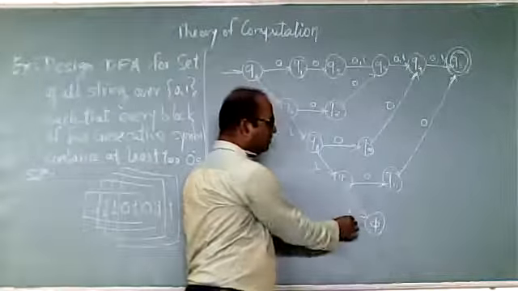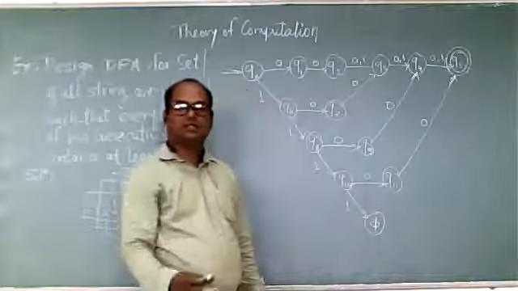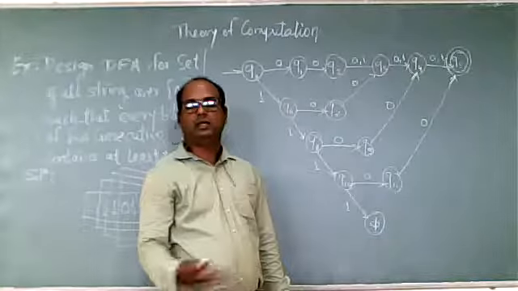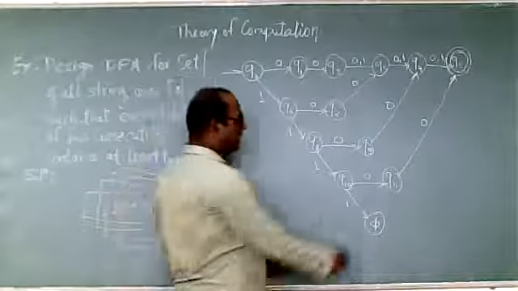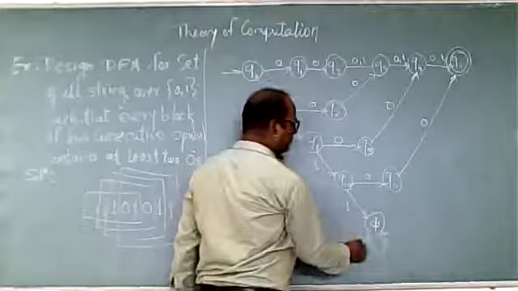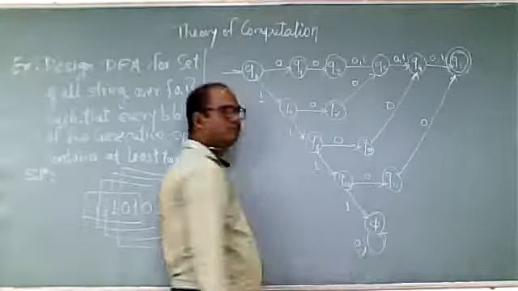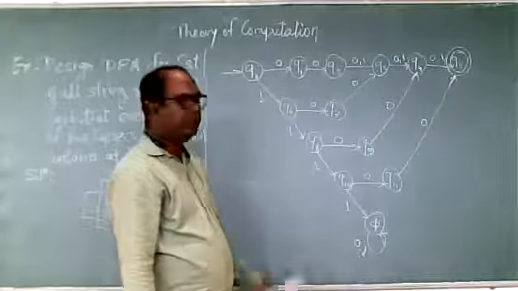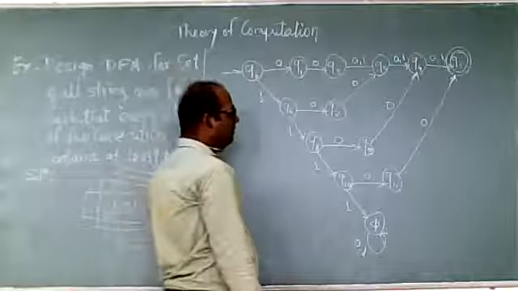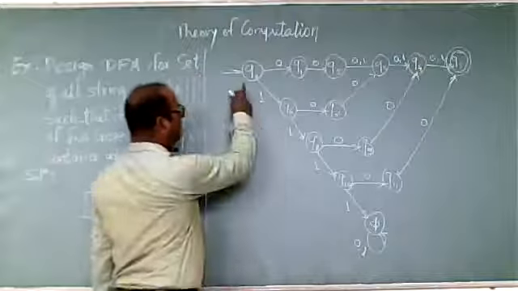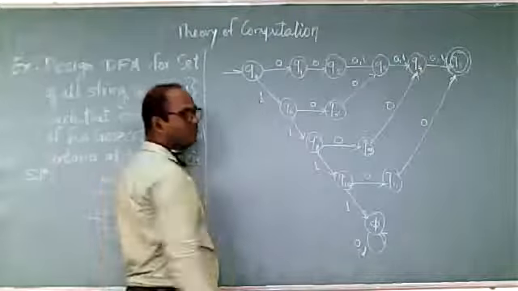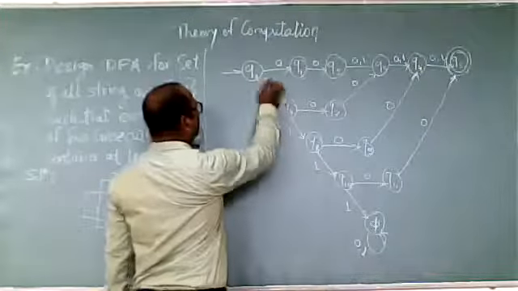So if the user enters the fourth one, then the string is never going to be valid. So that will be the error state, or the 5 state. We will say error state or 5 state. And after that, if the user enters anything, 0 or 1, anything, it will be the error state. Okay. So this is in the beginning from Q0, where we started by considering the 1.